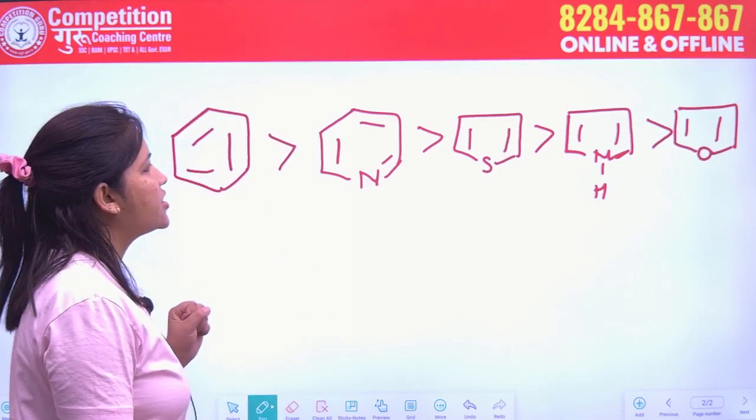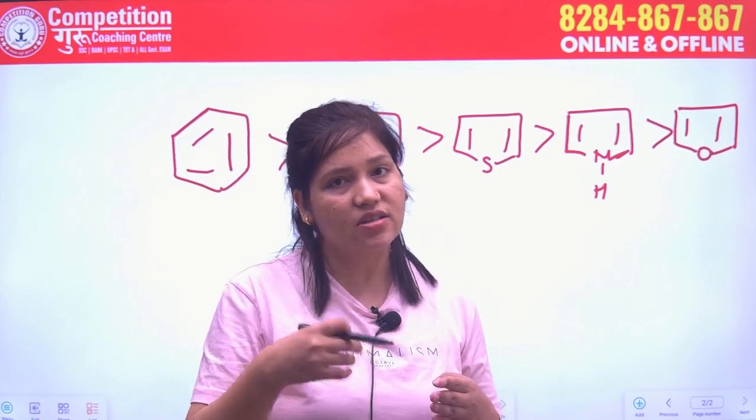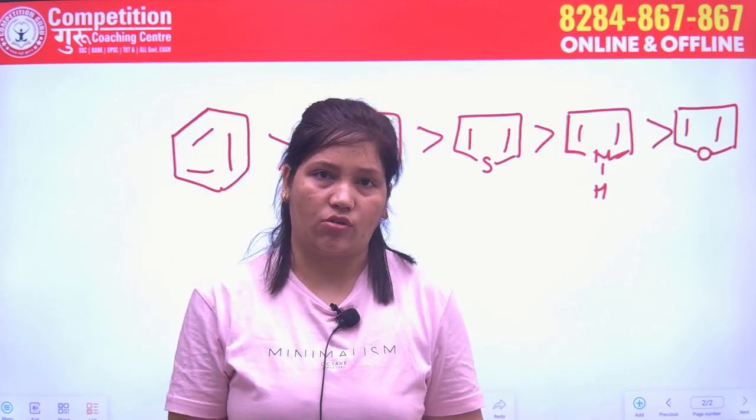Now it is clear that benzene is the most aromatic compared to all the others. These are all examples of aromatic compounds. How do we know?